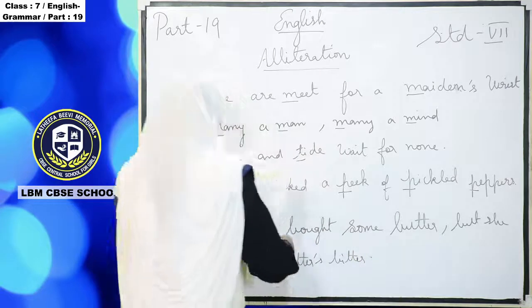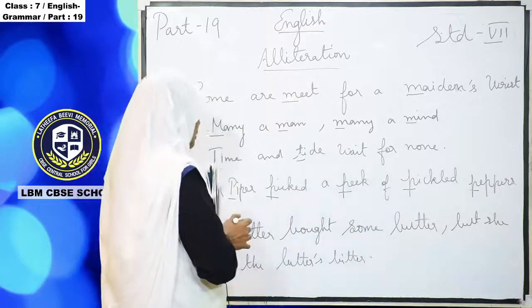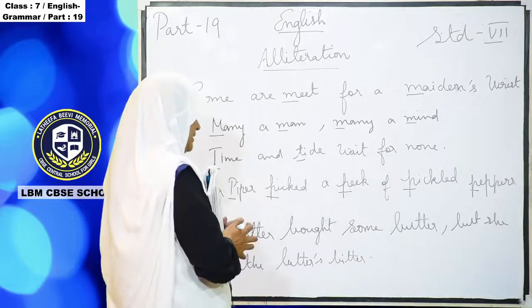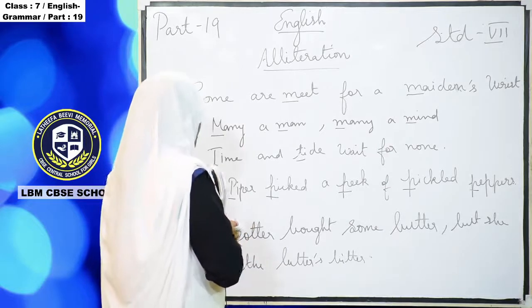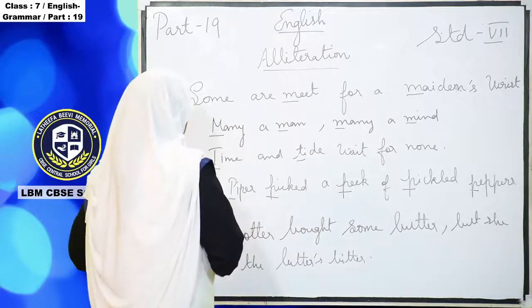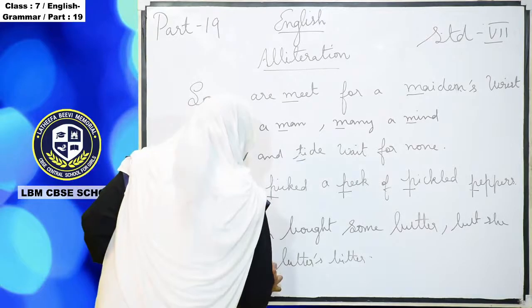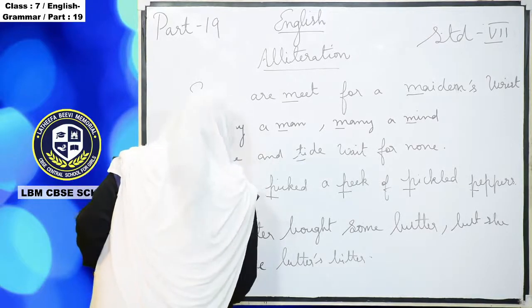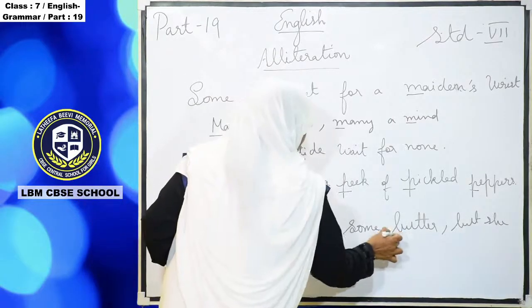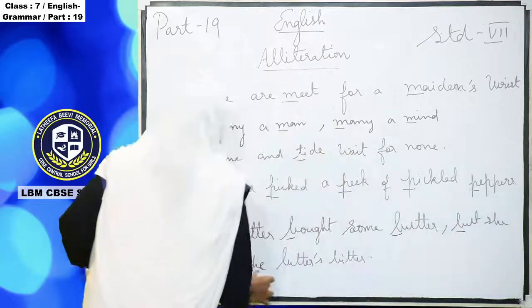So here what sound is coming? B sound is again repeatedly coming. Understand?